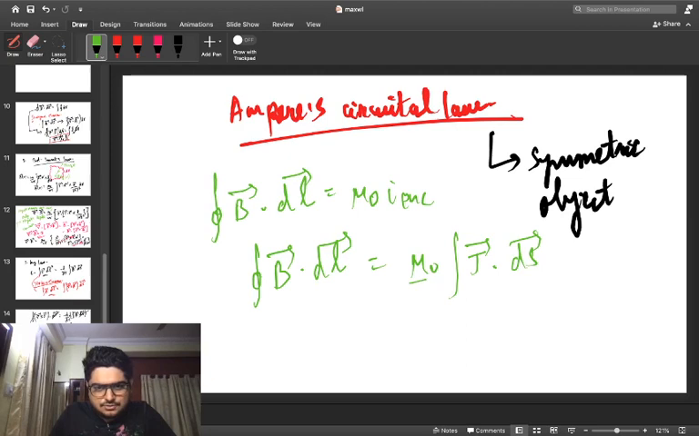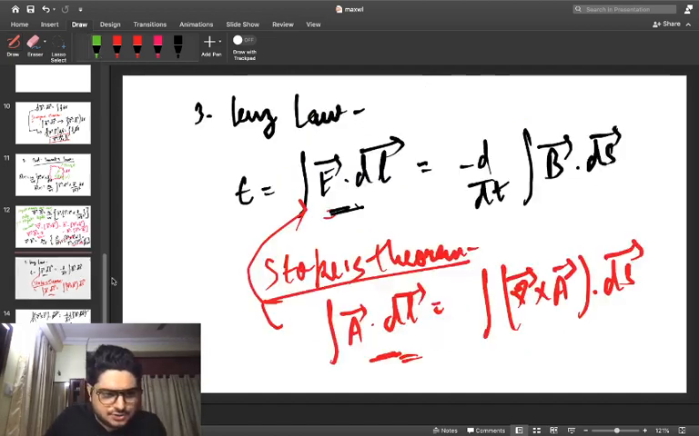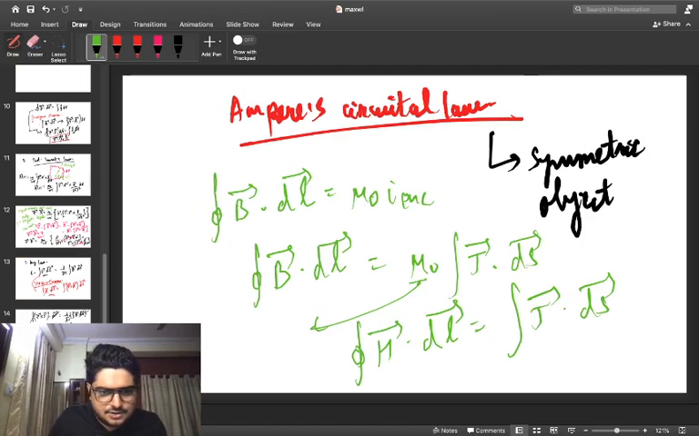So this can be cross multiplied, so B by mu naught. We know that B by mu naught is equal to the magnetic field intensity, denoted as H vector. So the integral of H dot dl could be written as the integral of J dot dS. Now you can easily apply Stokes theorem and make the magnetic field intensity expression in terms of curl.